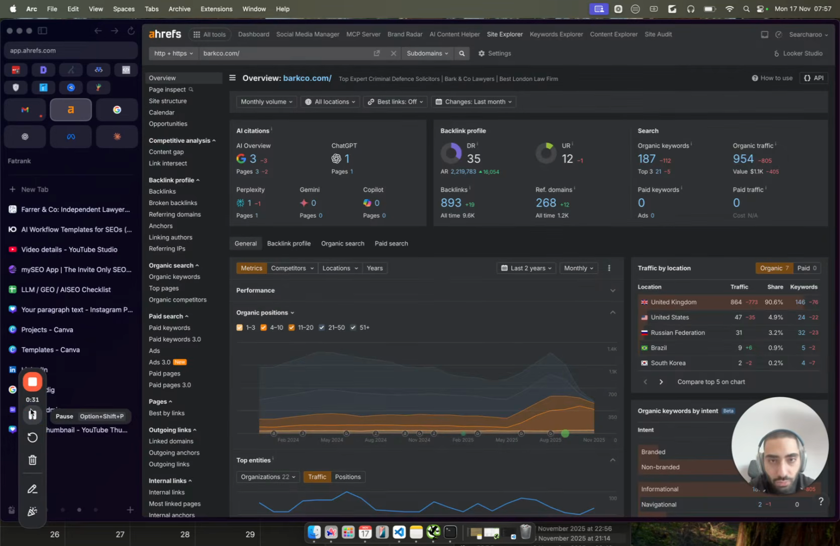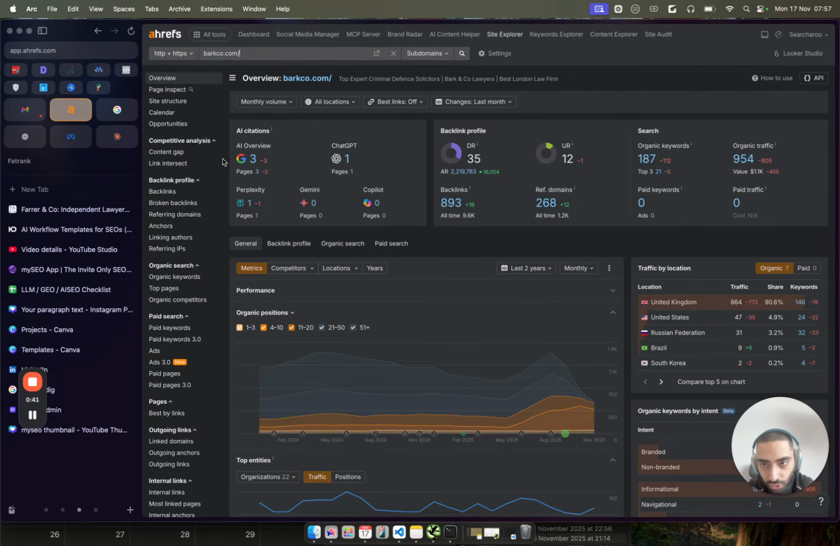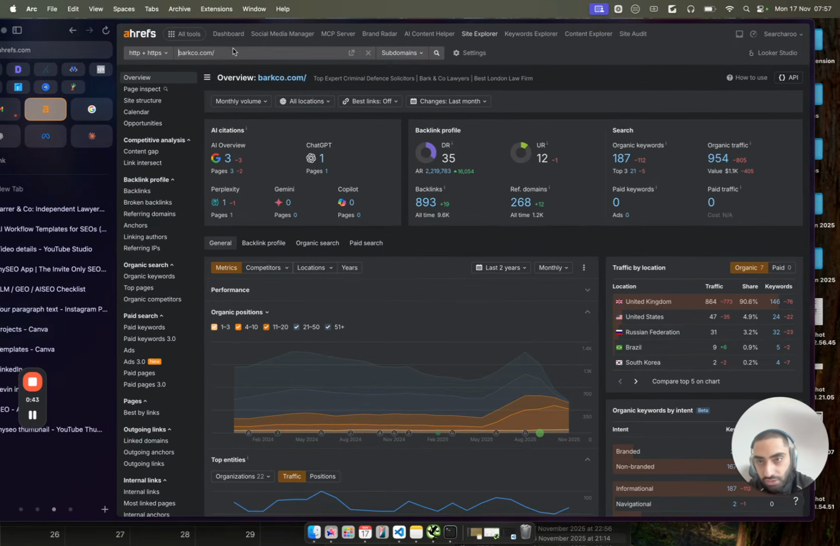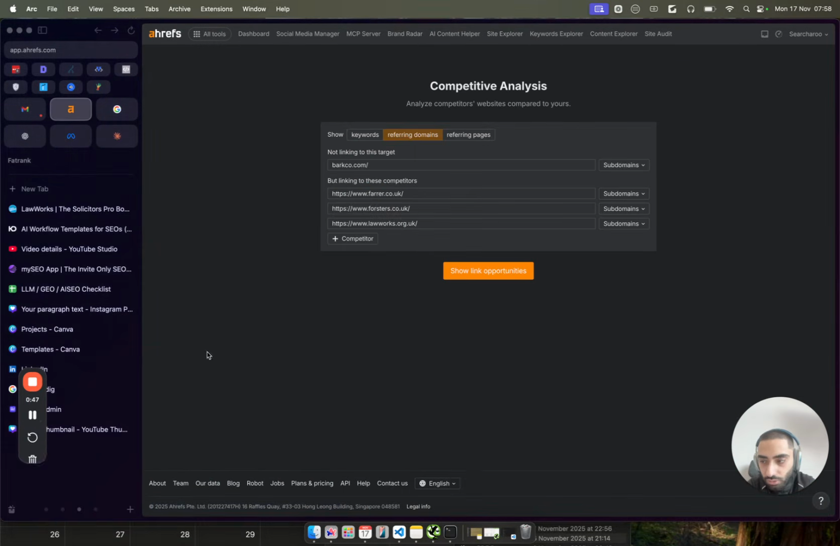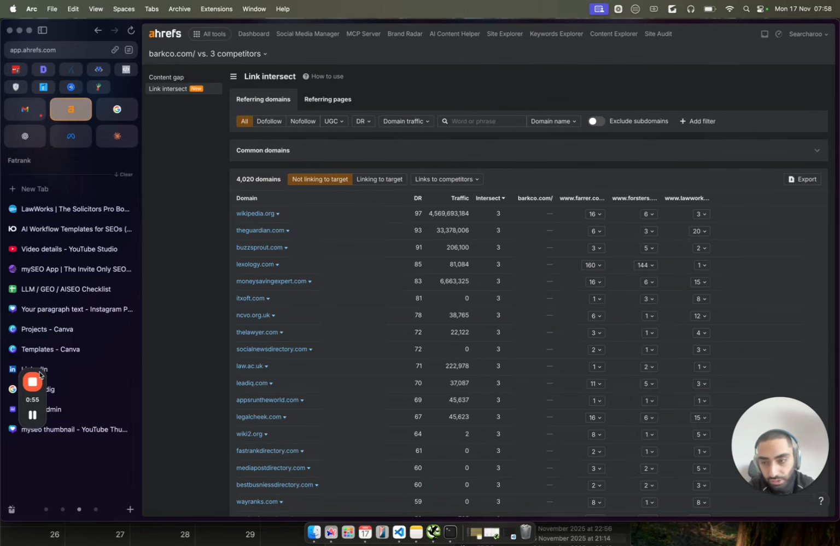So previously, when you used to do outreach, what you would have to do is use lots of tools. Now in this method, you don't need to use any tools, but I'll very quickly show you what a lot of link builders used to do. So you would paste in your actual website here, and then you would click on link intersect. Then you would get 3 of your competitors that are outranking you and paste them in, and you would click on show link opportunities.